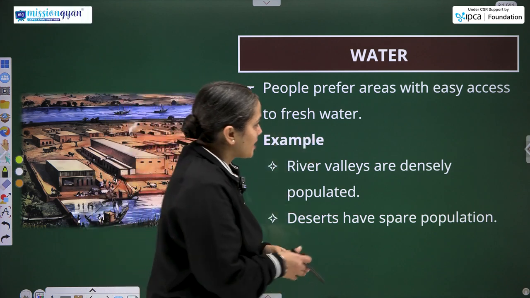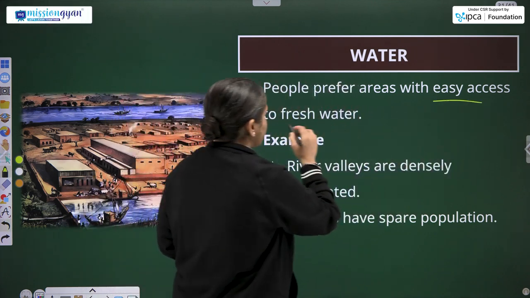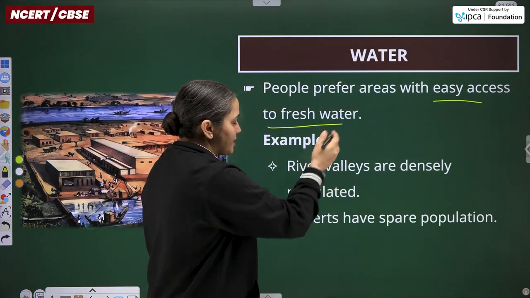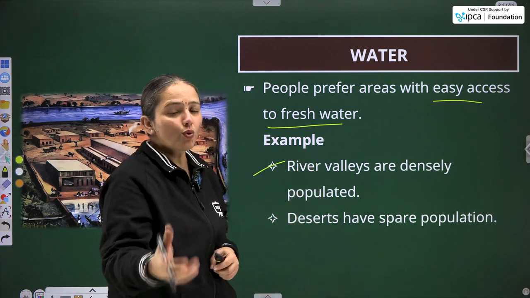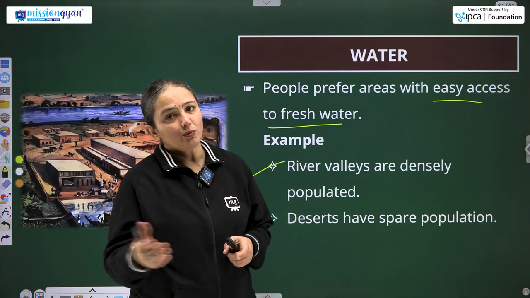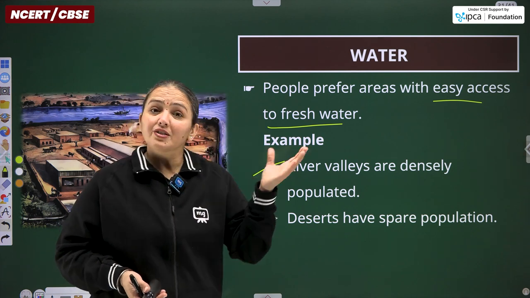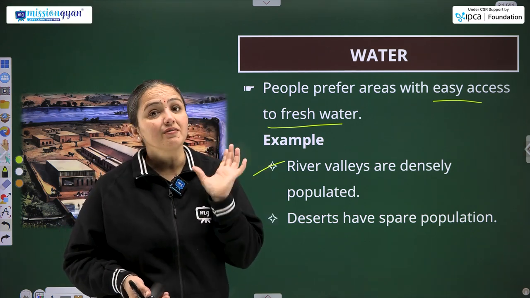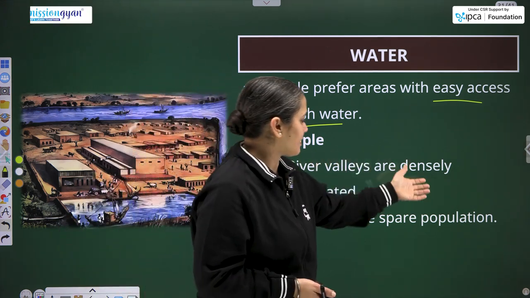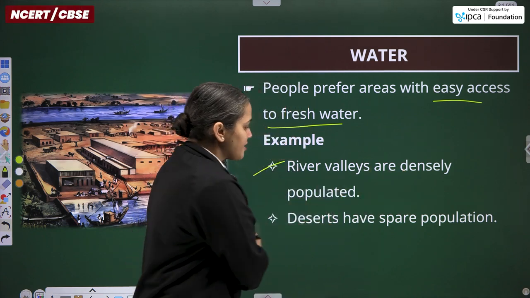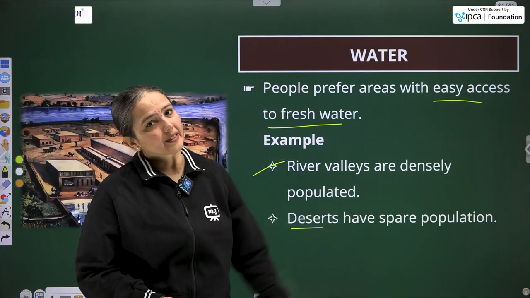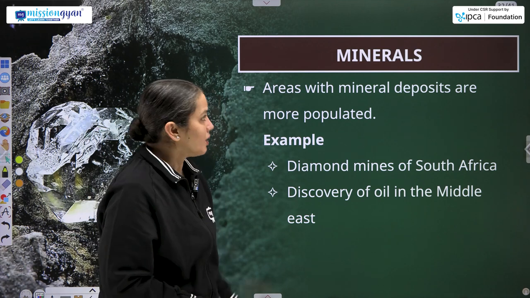Water, availability of water. People prefer areas with easy access to fresh water. For example, river valleys are more inhabited as compared to the other parts of the world, and the best example is that the first ever civilizations occurred at river valley sites only. So, river valleys are densely populated, deserts are sparsely populated. So, contradictory examples are with us.